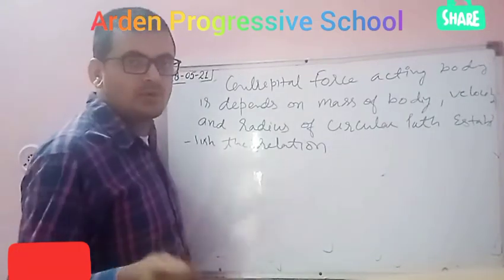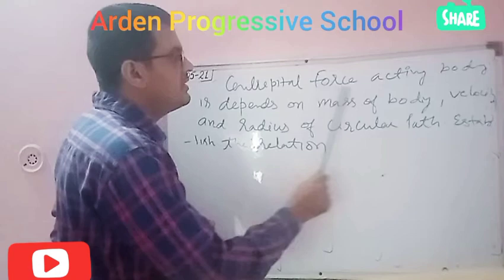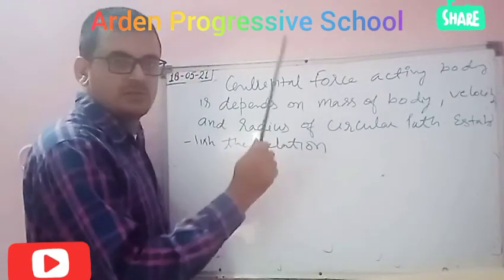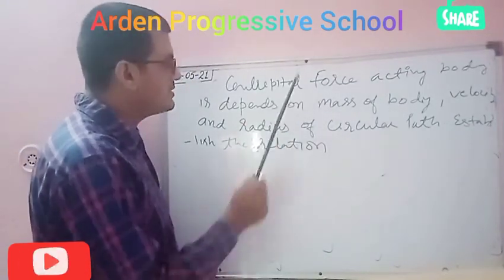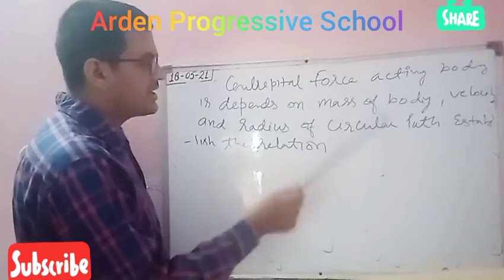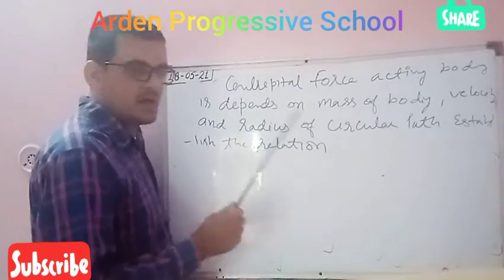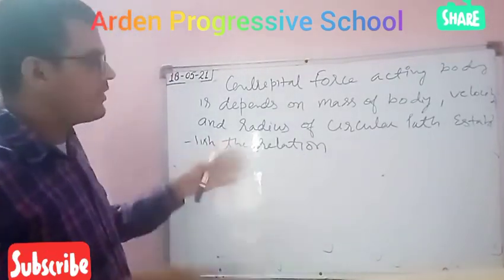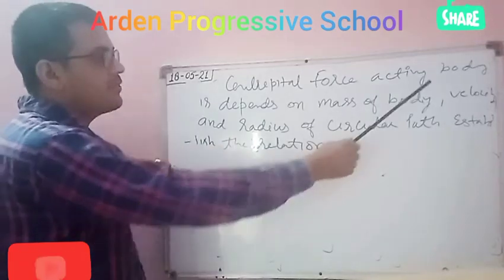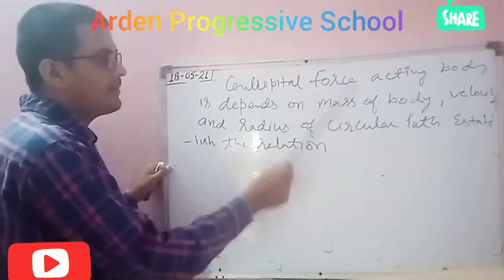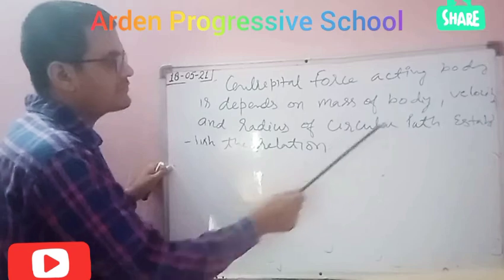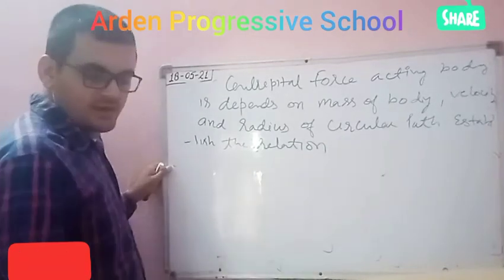We have to establish the relation between centripetal force, mass, velocity, and radius. I hope you have all written this. If you have not, write: centripetal force acting on a body depends on mass of body, velocity, radius of circular path, so establish the relation.